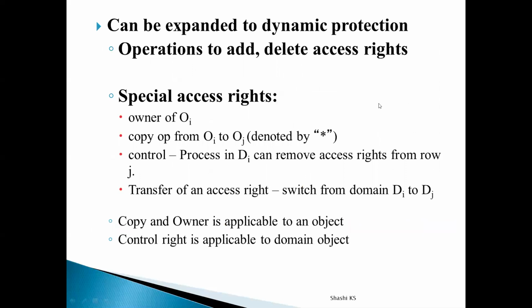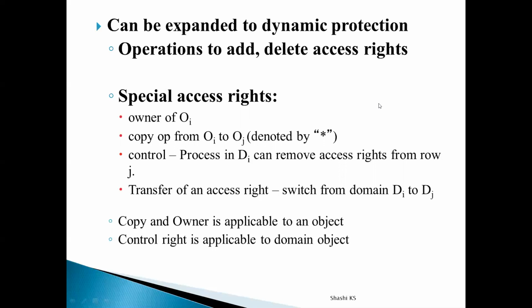Now we saw how a process can switch from one domain to another with the switch access right, and we also saw the static representation of the access matrix. Initially the OS may design and implement the access matrix, and in that case all the access rights may be mentioned in it. Let's say at a future point of time the owner may want to add some more access rights, or may want to delete some access rights. All this should also be possible, so some more access rights are provided for mentioning in the access matrix.